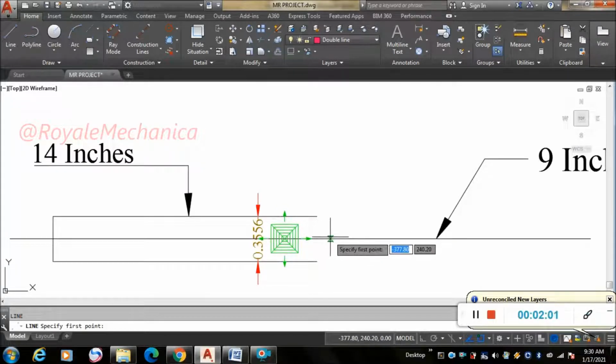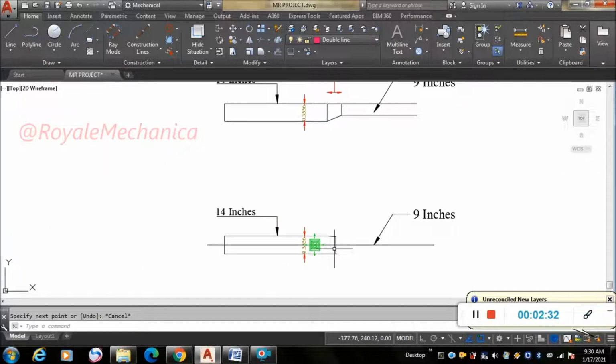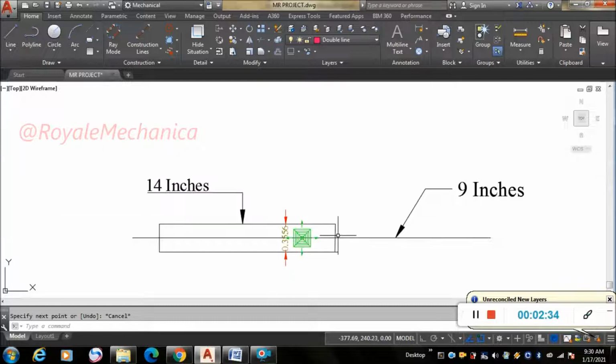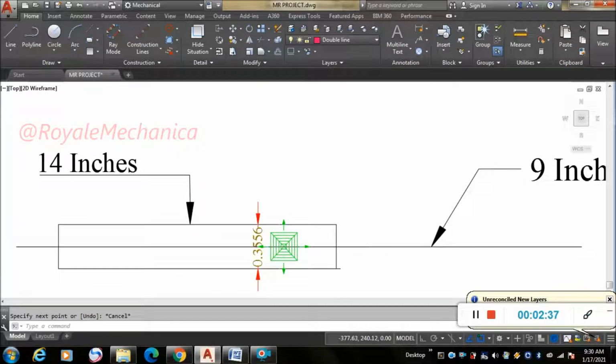Okay, I'll extend it slightly. Now what you need to do is you have to take a line from here or here, you can take from here. You have to draw a line like this. After this, after taking 1 feet distance, that is 12 inches from the diffuser, you have to take 1 feet distance here now. So let us see how to do it.